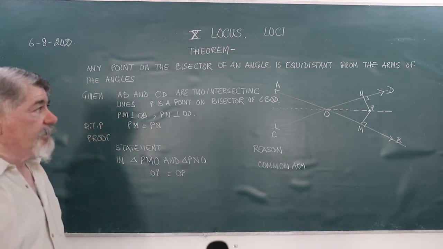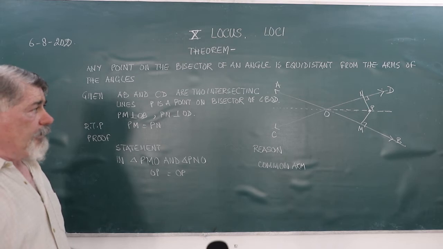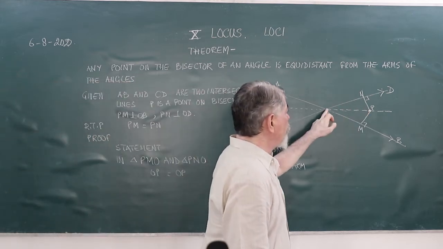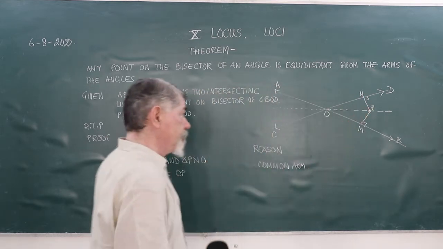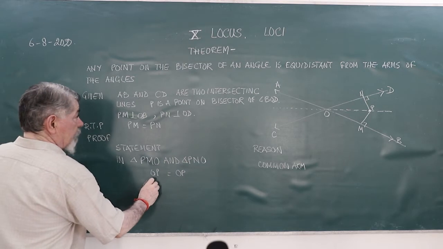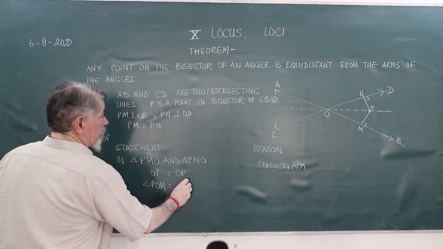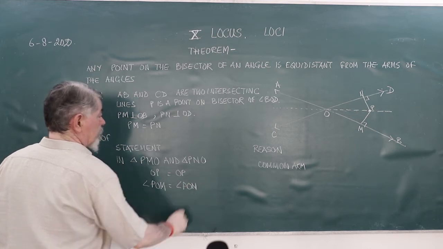Then what we are saying is that angle POM is equal to angle PON. It is given. Why is it given?